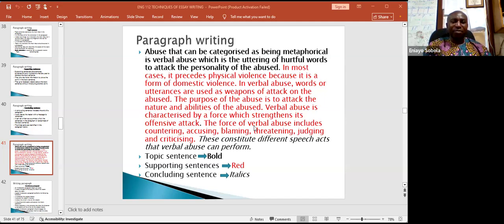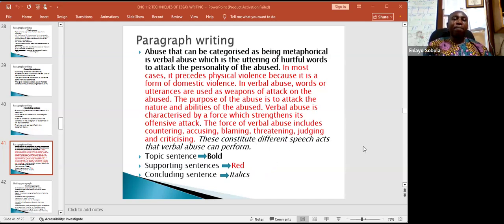It's stated there. But the concluding sentence is in italics. These constitute different speech acts that verbal abuse can perform. Everything stated is summarized as a form of action that verbal abuse can perform.